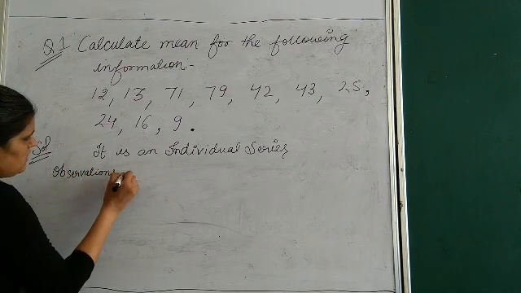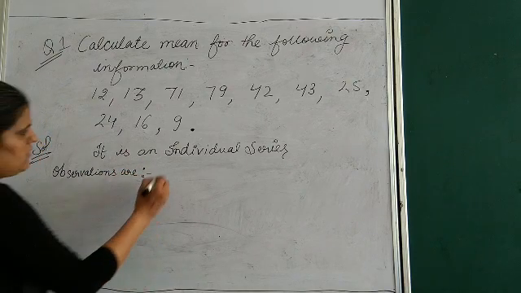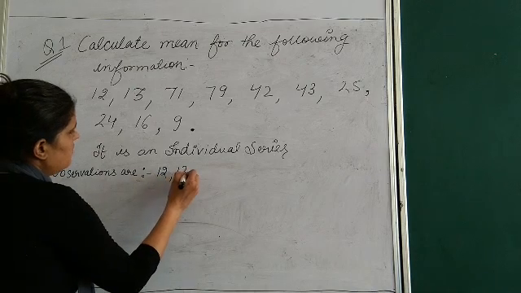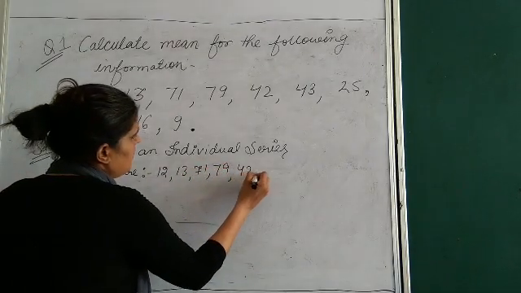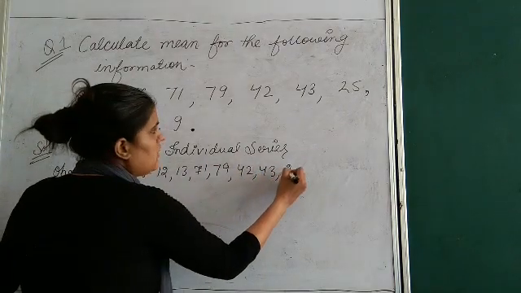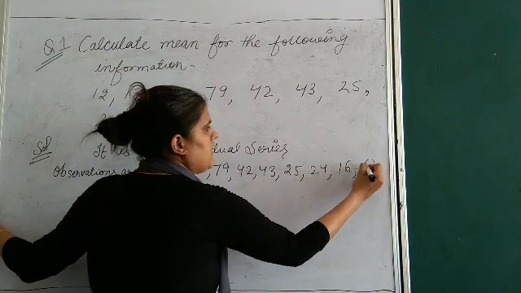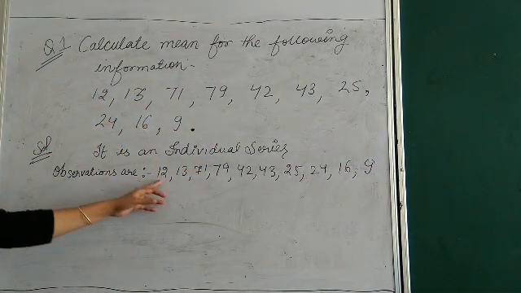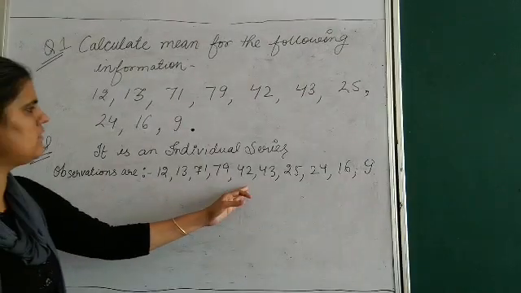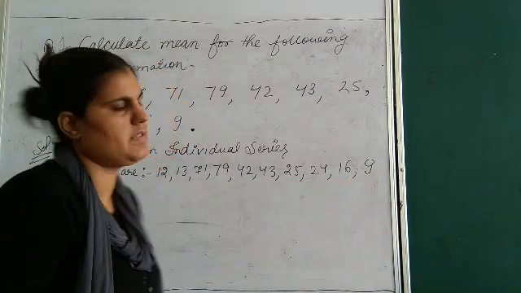Observations are: 12, 13, 71, 79, 42, 43, 25, 24, 16 and 9.